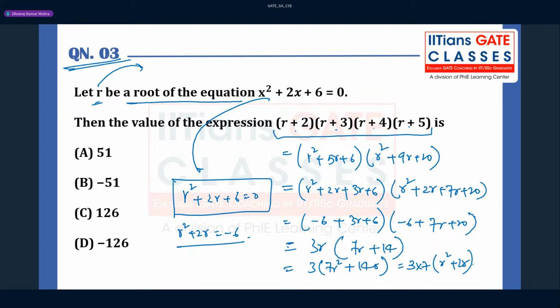Now r square plus 2r is nothing but minus 6. So you can again write this as 3 into 7 into minus 6, right? So the answer for this question will be minus 126, right? So option D will be correct here. So I believe you guys can do this kind of a question.